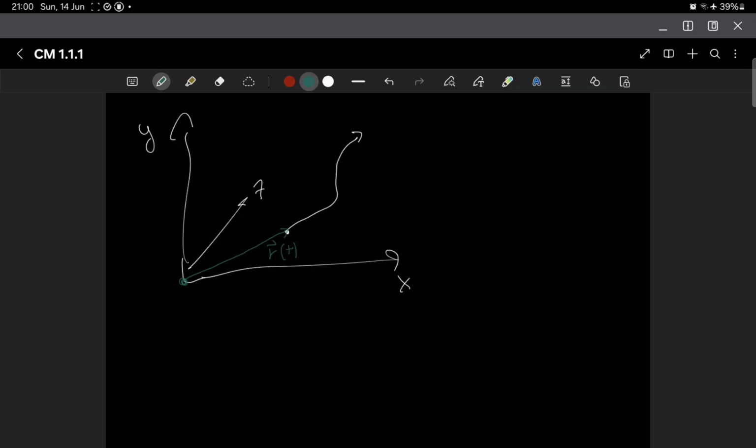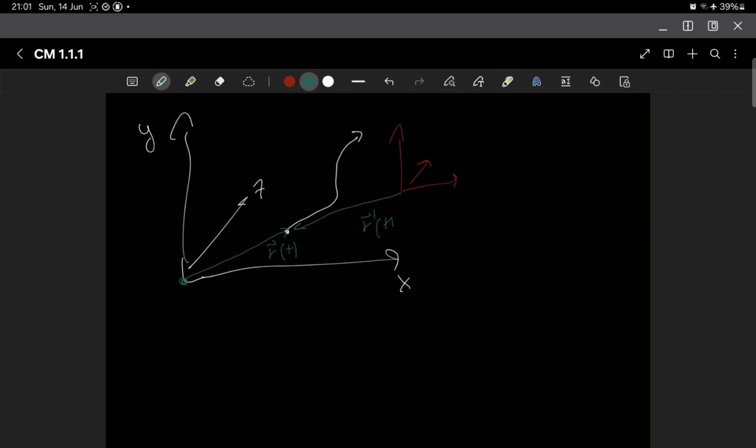It always is in the same relation to the box. So if you have different frames of reference, let's draw another frame of reference. Let's say it looks like this. This is the other frame of reference. Then the position vector is basically going to be this. This is going to be the r dash, for example, as a function of t, right? So it's a different vector, but it describes the same object, and that's it.